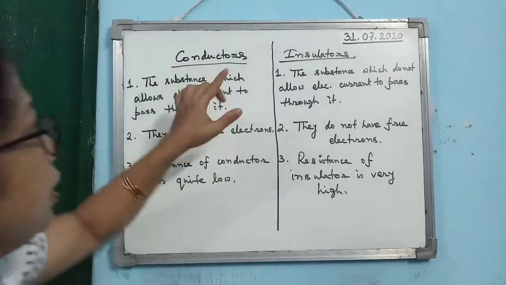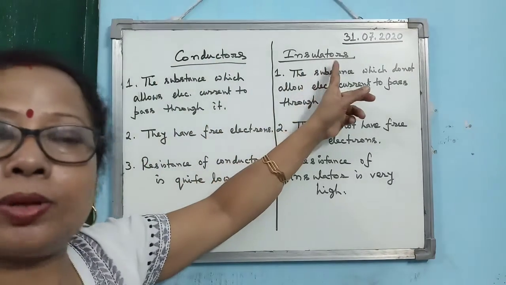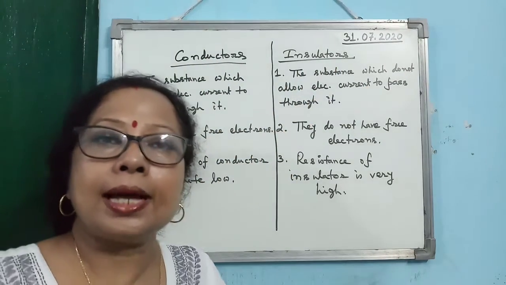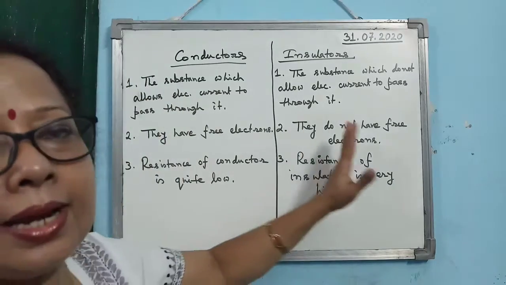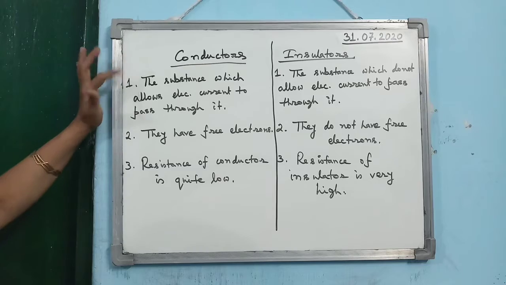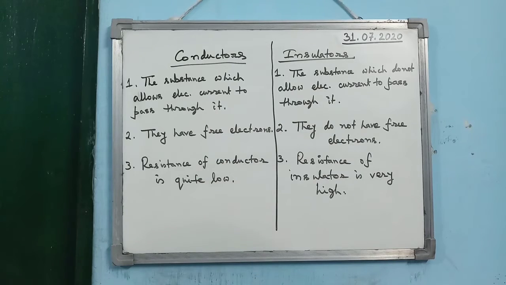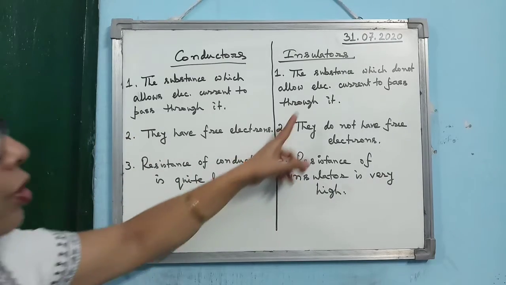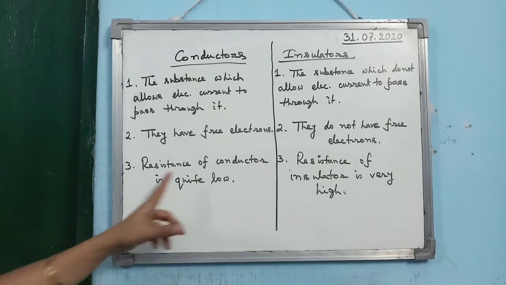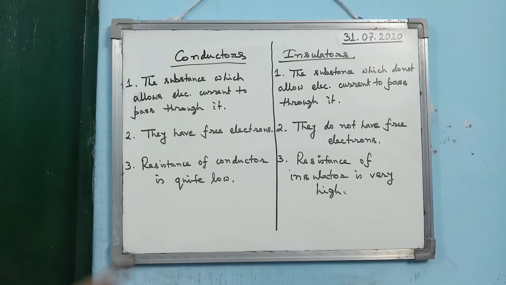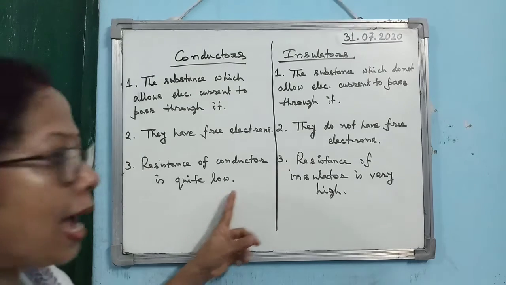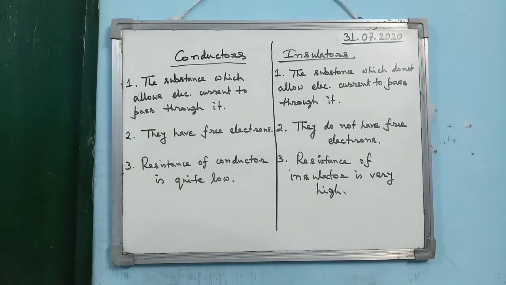So here I have given you the differences between conductors and insulators. That will help you to know the difference and the characteristics of conductors and insulators. So you see, a conductor is a substance which allows electric current to pass through it; an insulator is a substance which does not allow electric current to pass through it. Second point of difference, conductors have free electrons, insulators do not have free electrons. Third point of difference, the resistance of a conductor is quite low, whereas the resistance of an insulator is very high, and that's why electric current cannot pass through the insulator.